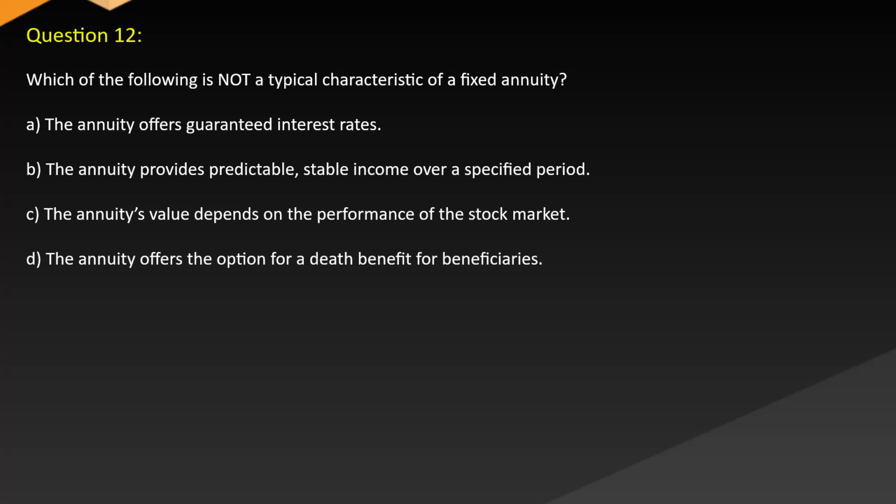Question 12. Which of the following is not a typical characteristic of a fixed annuity? A. The annuity offers guaranteed interest rates. B. The annuity provides predictable, stable income over a specified period. C. The annuity's value depends on the performance of the stock market. D. The annuity offers the option for a death benefit for beneficiaries.